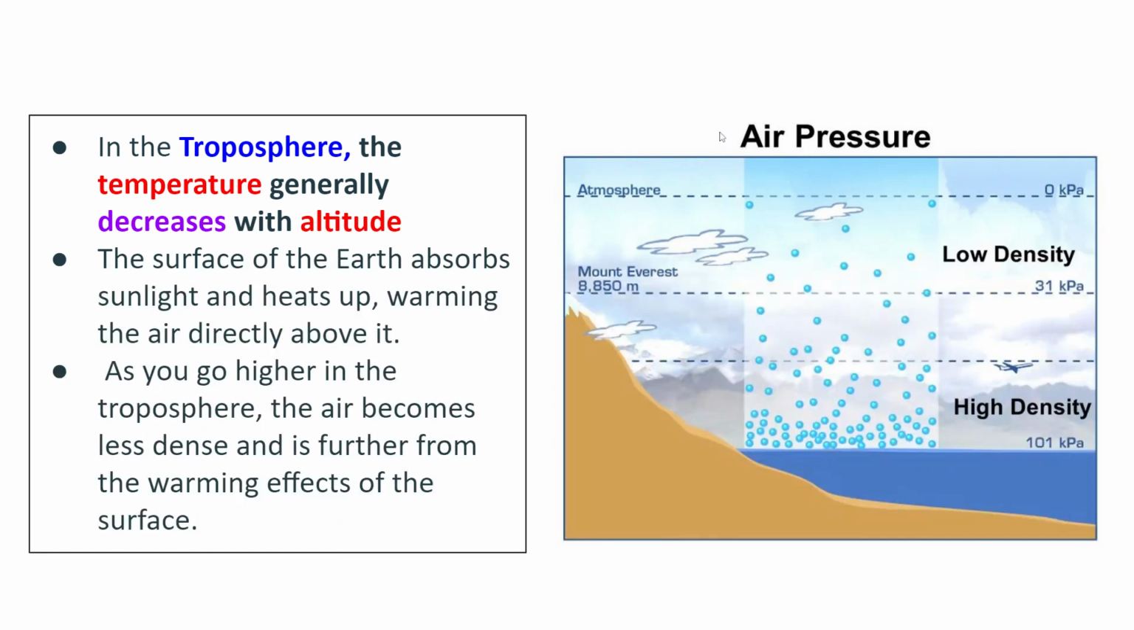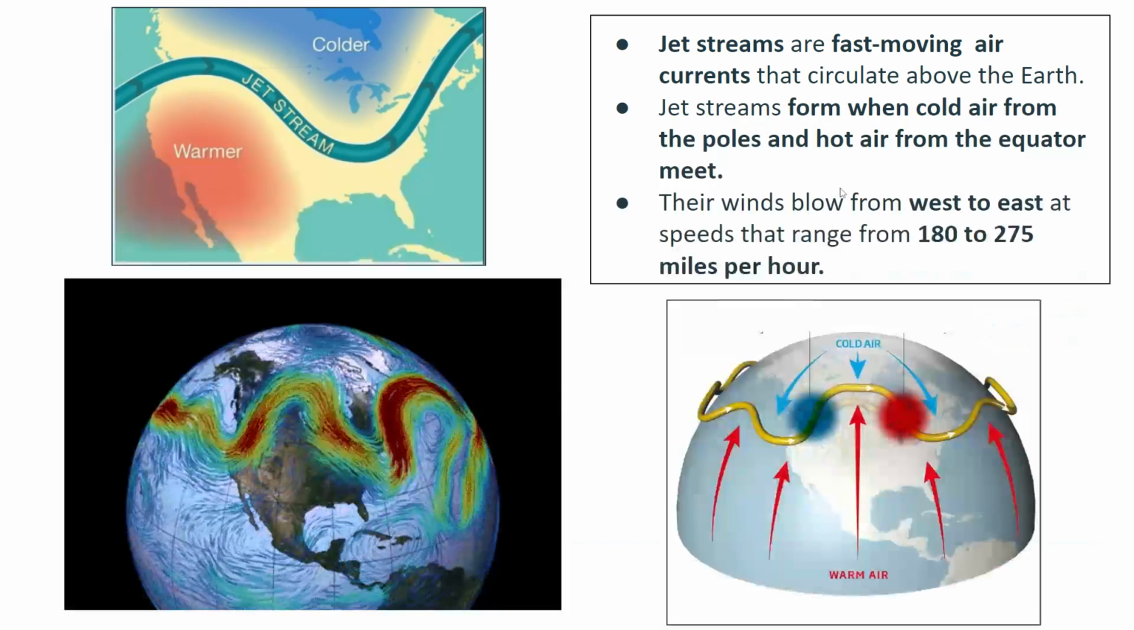So, in the troposphere, the temperature, like we said, generally decreases with altitude. The surface of the Earth absorbs sunlight and heats up the air above it. But as you go higher in the troposphere, the air actually, as you can see, becomes less dense. Most of our air molecules are very close to the Earth's surface, in the troposphere. That's why the air pressure is so high in the troposphere compared to the other layers.